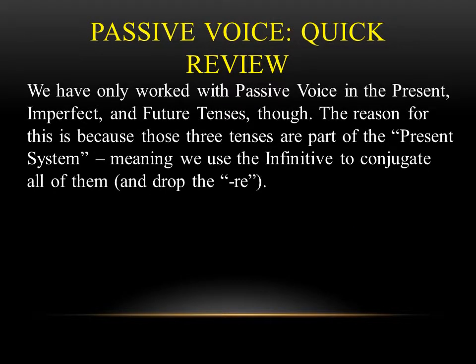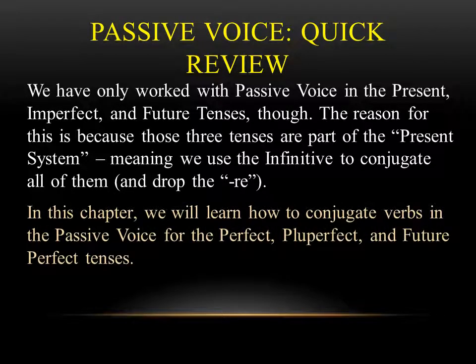Like I said, we've only worked with the present, imperfect, and future tenses. The reason we did this is because these are what we call the present system. We've talked about this a little bit before, but they all start the same way. We go to the infinitive, we drop the re, and that's how we get our conjugation going. So they all start with that present stem.